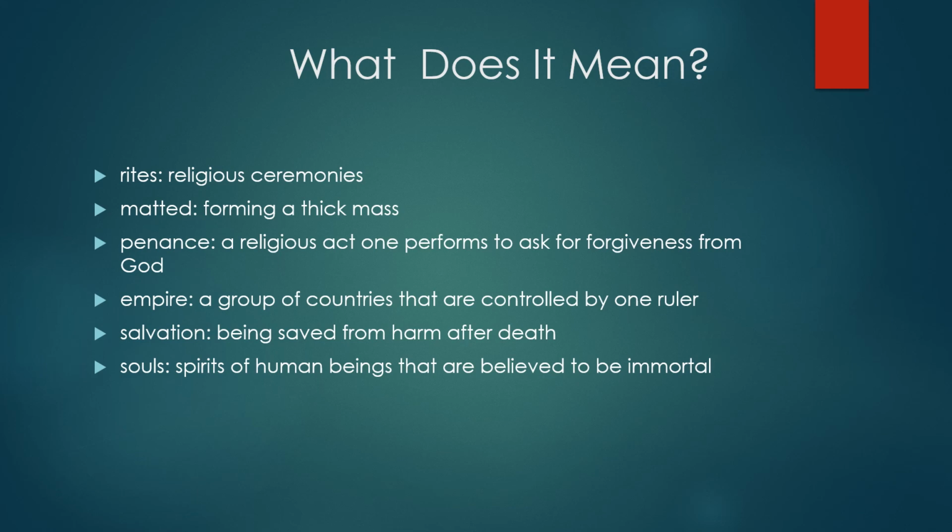And if that ruler rules over an empire, he is called or she is called an emperor. Now the next word, salvation. Being saved from harm after death. When you are saved from any kind of harm or any kind of punishment after death, it is called salvation.